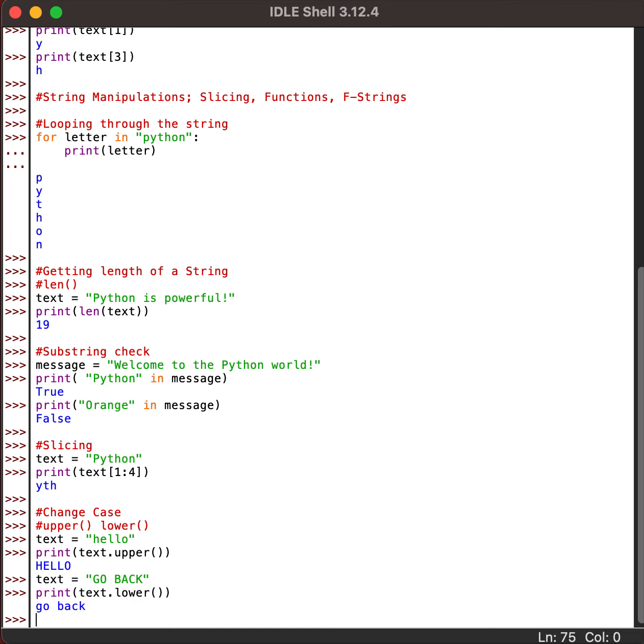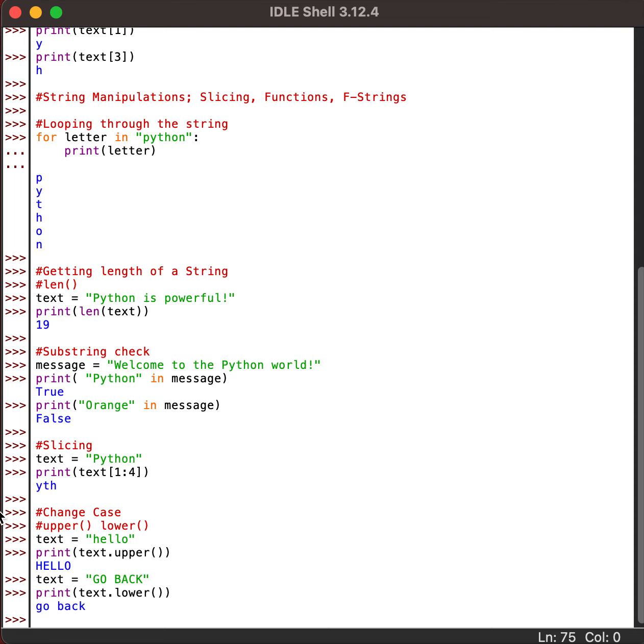So it changed it all to lowercase. So where can we use it? We can convert user inputs to lowercase before validation to make our application case insensitive. There are a few places where things are case sensitive. And as we see here, Python is powerful.